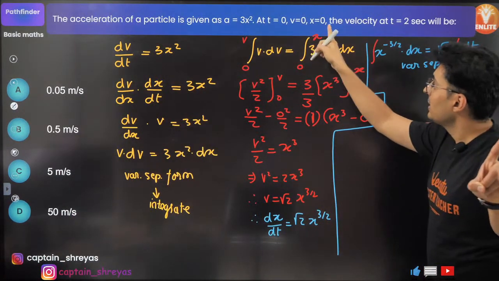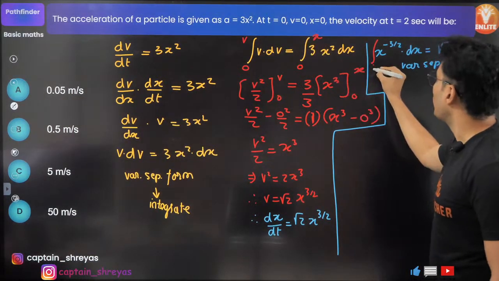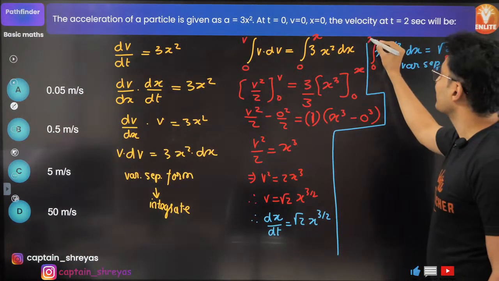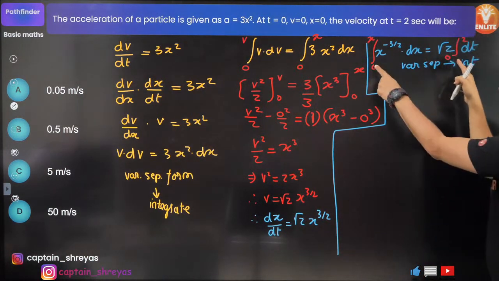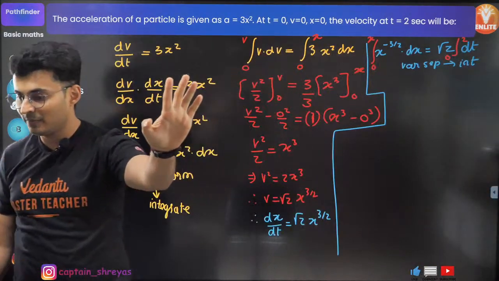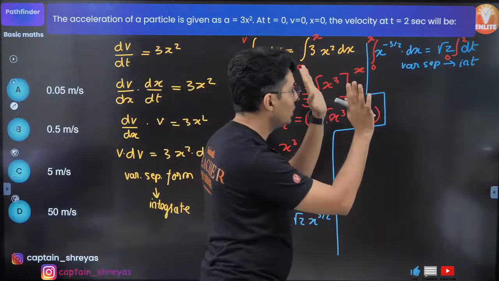Limits. When the time is 0, x is also 0. When the time is 2, how much is x? When time is 0, x is 0. When time is 2, how much is x? Always they should resemble. Cool? Follow me carefully, don't give up.